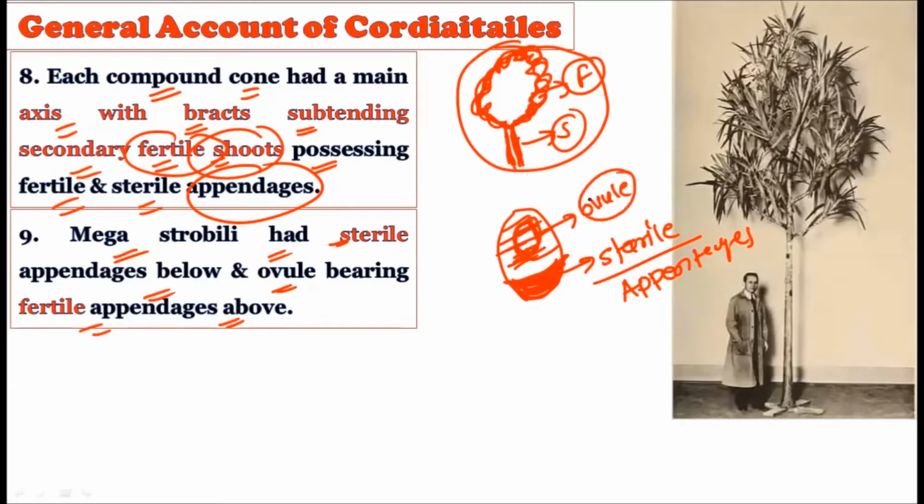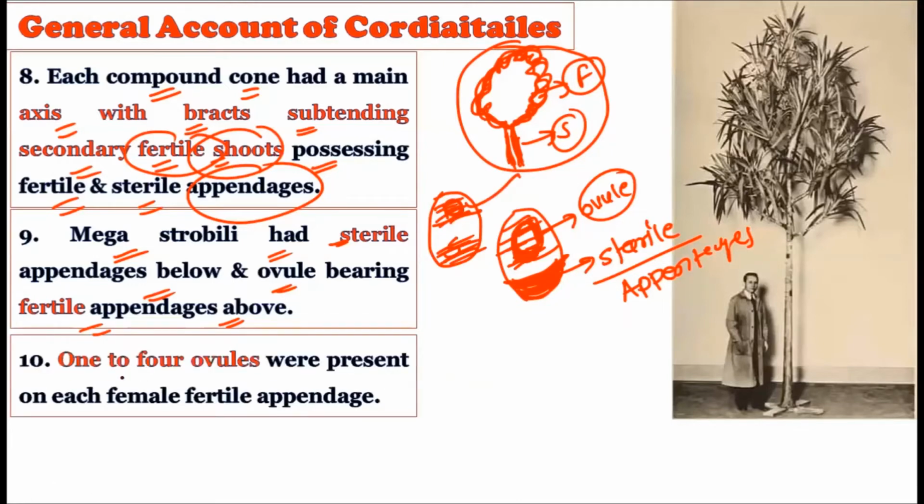In these fertile appendages there will be the formation of the ovule. Because we have found its seed, we can study where these particular ovules were present. Through the study of this female structure, we can conclude that the upper portion of the female strobilus is the fertile portion, while the lower portion is the sterile portion, and the upper fertile portion is also holding the ovule. So the megastrobili show a lower sterile region and an upper fertile region, and in the upper fertile region you will find an ovule.